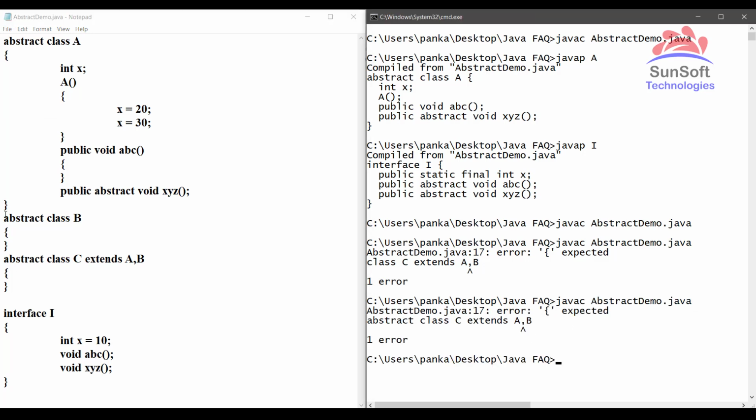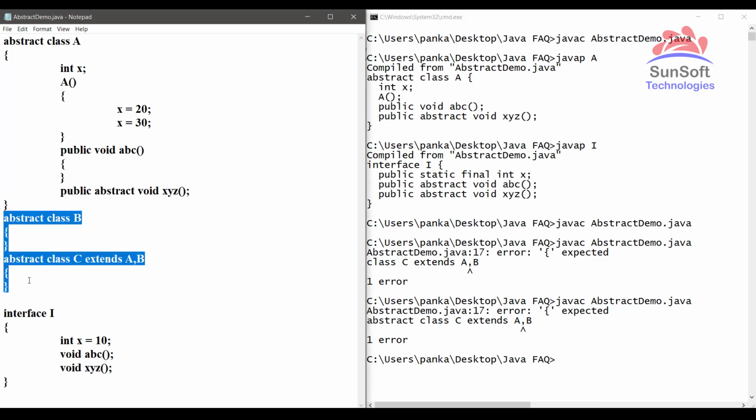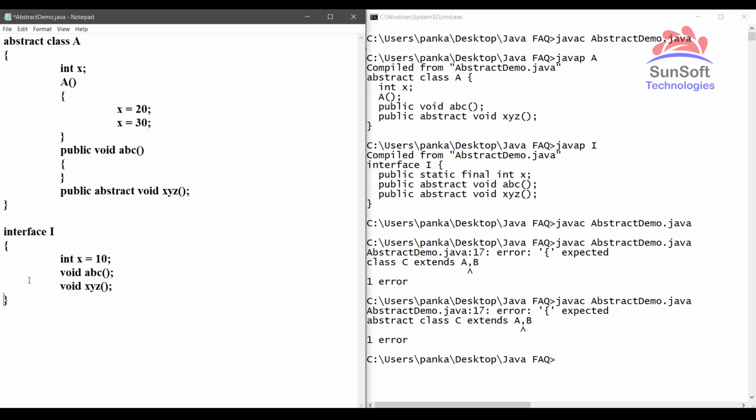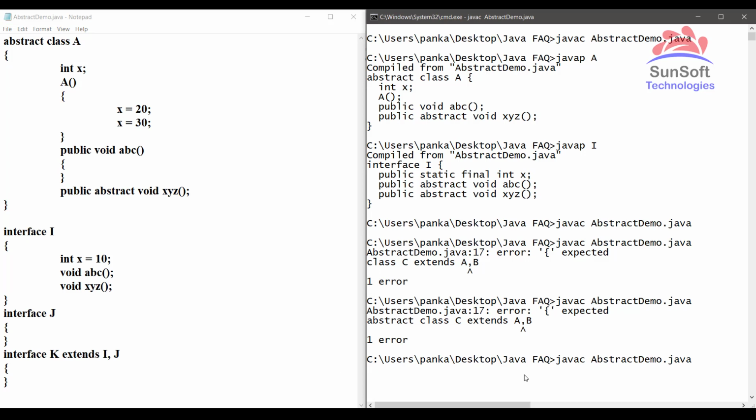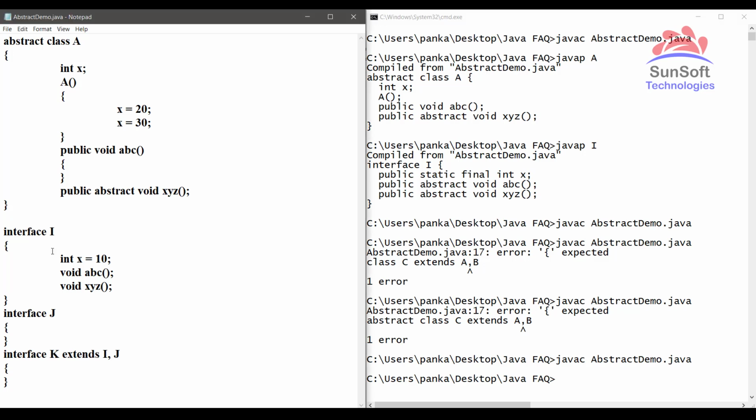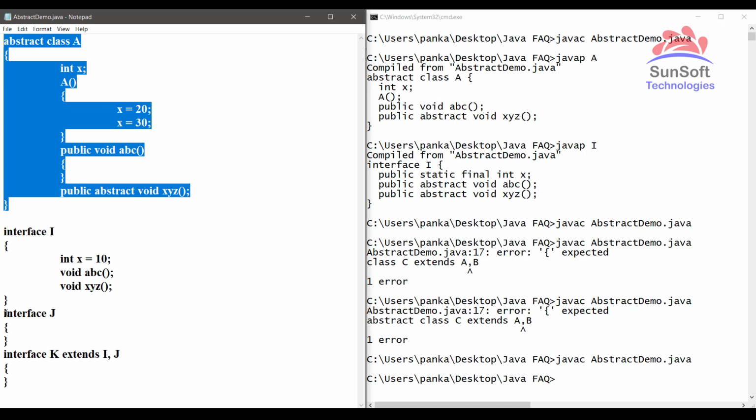Whereas if I try the same type of thing on an interface, like if I have here interface J and I provide interface K extends I comma J, and then if I try to compile, it compiles fine. So there is no problem in an interface. So an interface can extend more than one interface, but a class cannot extend more than one class, even if it is an abstract class. So hence the interface supports multiple inheritance, whereas an abstract class doesn't support multiple inheritance.